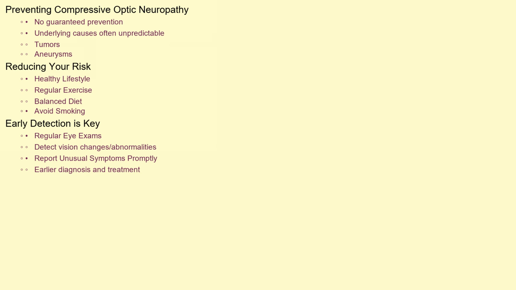Unfortunately, there is no specific way to completely prevent compressive optic neuropathy, as many of the underlying causes, such as tumor formation or aneurysms, are often unpredictable. However, maintaining a healthy lifestyle, including regular exercise, a balanced diet, and avoiding smoking, may reduce the risk of some conditions that can indirectly contribute to nerve compression. Regular eye exams are crucial for early detection of any vision changes or abnormalities that could indicate a problem. Promptly reporting any unusual symptoms to your eye doctor can lead to earlier diagnosis and treatment, potentially improving outcomes.